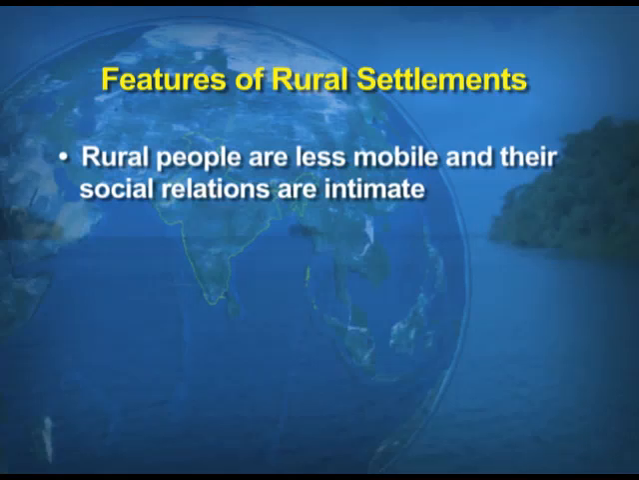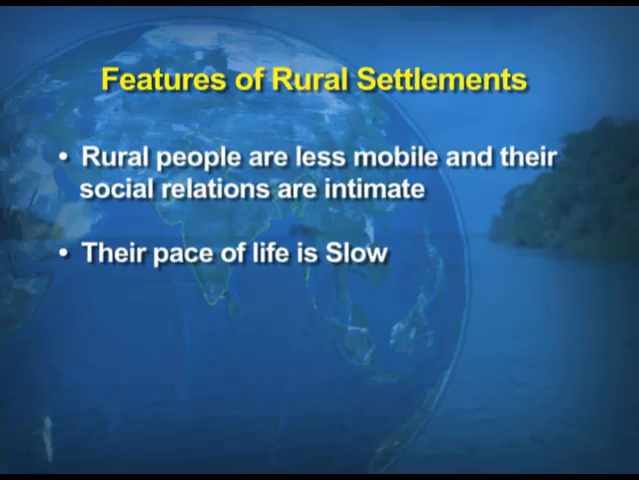Further, the rural people are less mobile because they do not believe in mobility like the people of the urban areas, and their social relations are intimate, unlike the urban settlement people. Their pace of life is very slow, but still they enjoy their life.